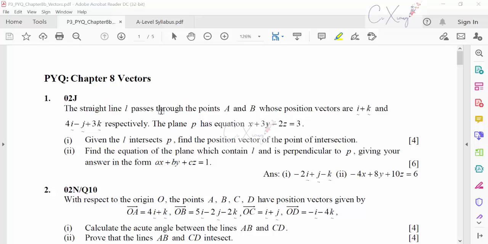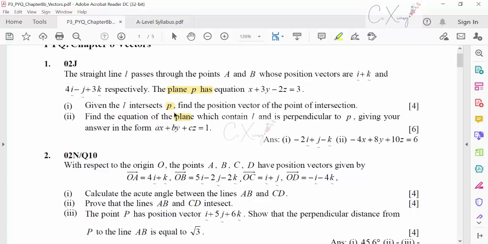As an example, you are having a question like this one, they tell you that the plane P has equation of this, and then given that the L intersect P is plane. So this kind of question you don't need to do. Again, find the equation of the plane. This question also involves plane, you no need to do also. So you can skip all the questions that involve the plane. They already removed this part of the syllabus from the original one, so that's why when you want to try the partial question, you have to skip it.